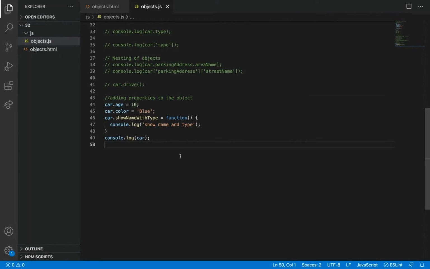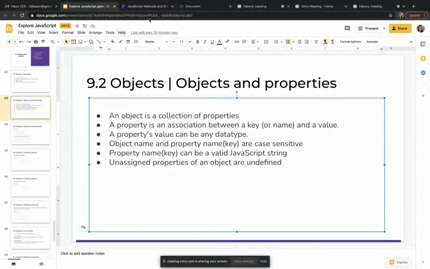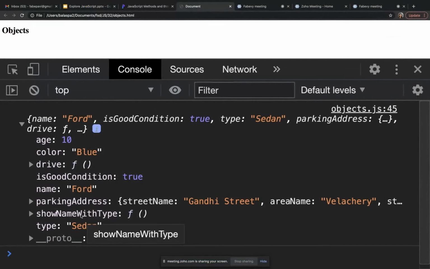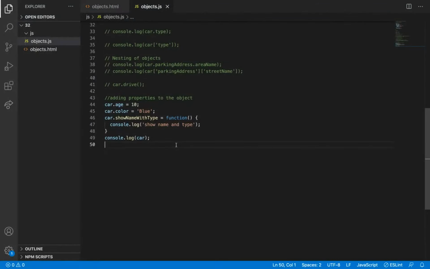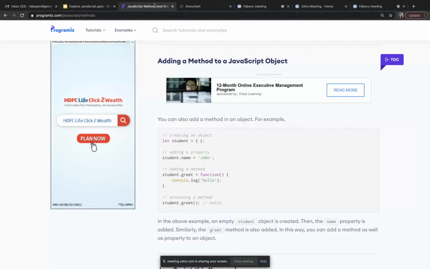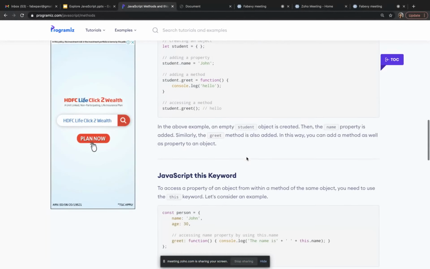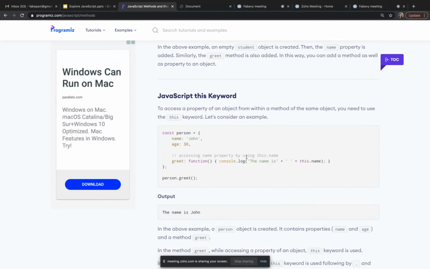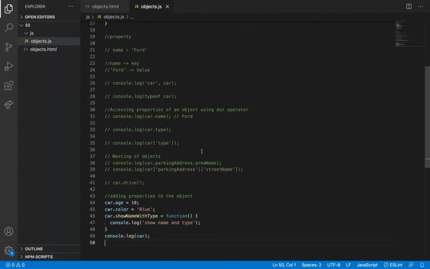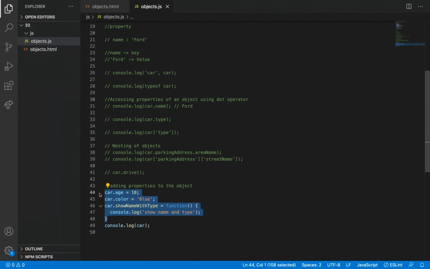Show name with type. So if I console it here, see, this function also got added here. Let me go to another concept, JavaScript with this keyword. I'm going to copy this and paste it as previously.